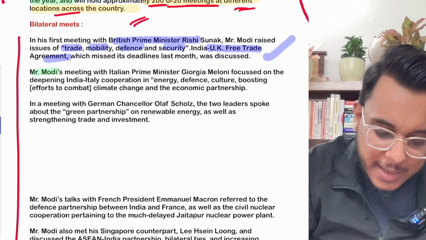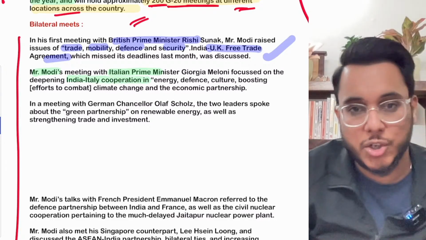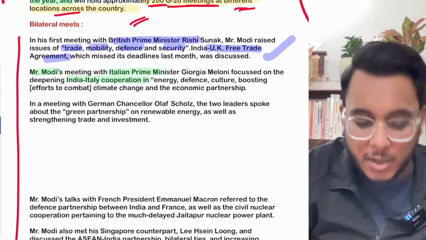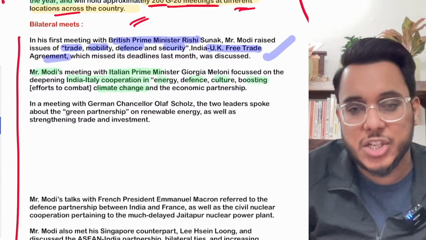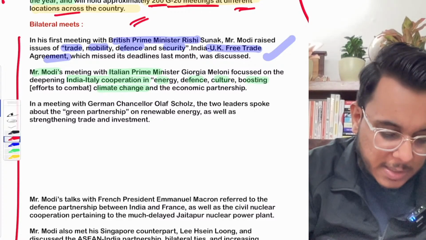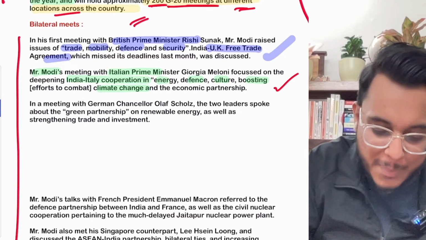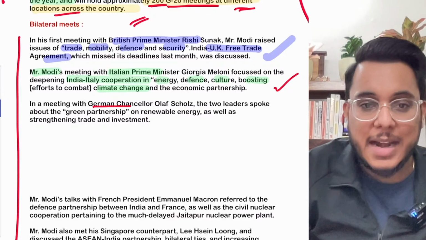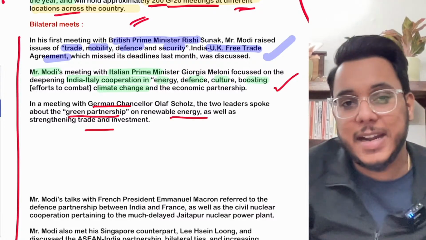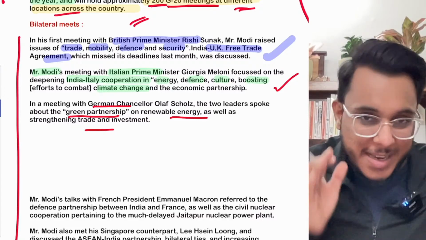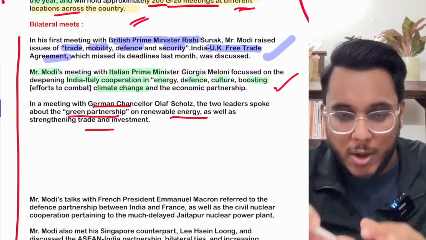Then next, the Prime Minister met the Italian Prime Minister also and focused on enhancing India-Italy cooperation. With Italy, we want to cooperate on energy, defense, culture, boosting efforts on climate change, and economic partnerships. Then we also had the meet with the German Chancellor, and here India talked about the green partnership, renewable energy, and trade and investment. Green partnership is something where both countries will provide renewable technologies to each other and cooperate with each other.